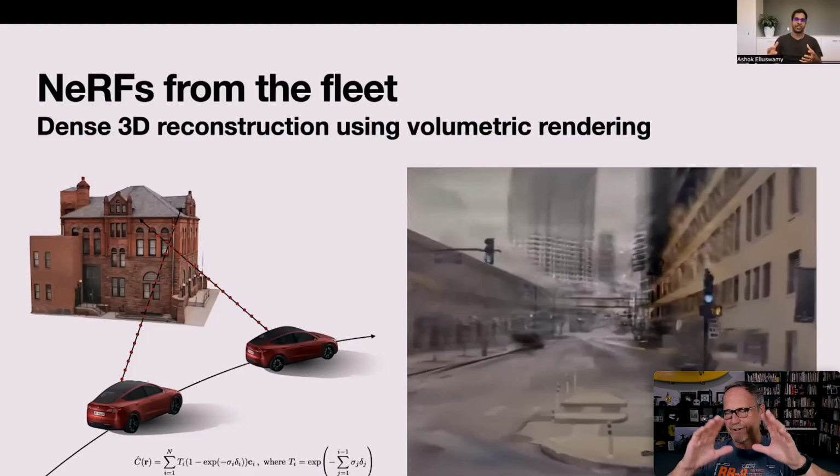But then even cooler, Ashok says that there's a mini version of this that's actually inside the car running all the time, which is also looking at loss. So it's not doing a full resolution radiance field, but it's doing kind of a mini one and it's constantly checking. So it's kind of like a sanity check, I guess. So you're doing an occupancy network and then sanity checking it against this radiance field.